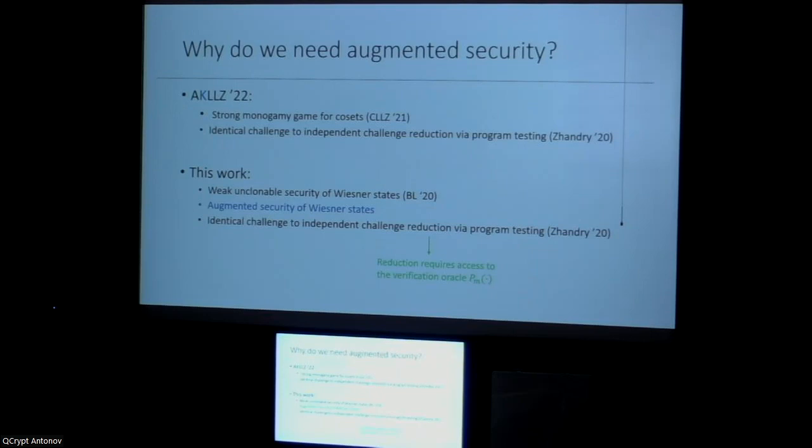And why do we need this? Because in prior work, AKLLZ, in the second step, which is a reduction from identical challenge setting to independent challenge setting, the reduction crucially uses the fact that these oracles are accessible to it. So combining our result that we can generically augment any weakly unclonable secure state to augmented security, and the result from Brabant-Lord that Wiesner states satisfy this, we achieve our result.